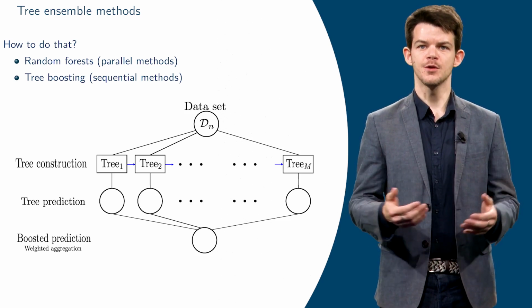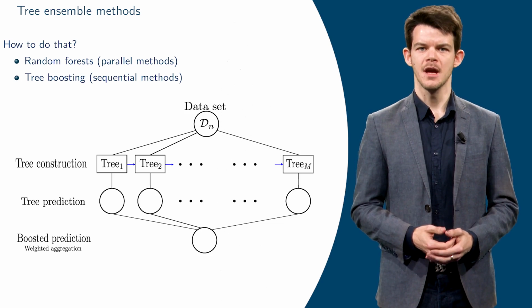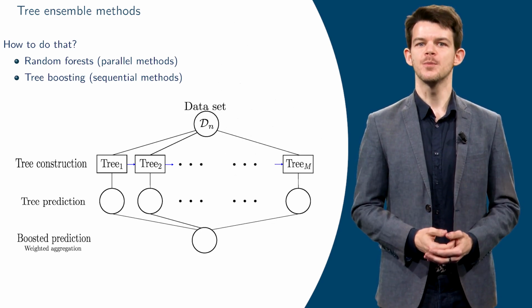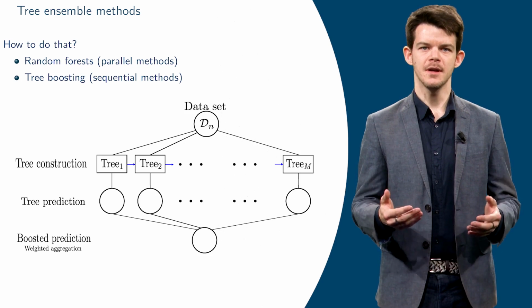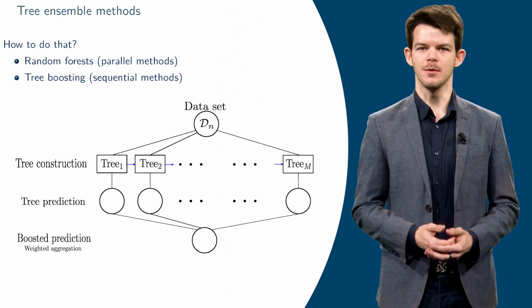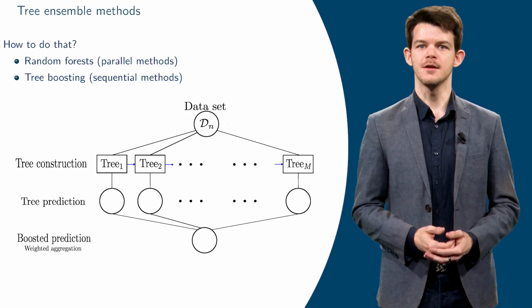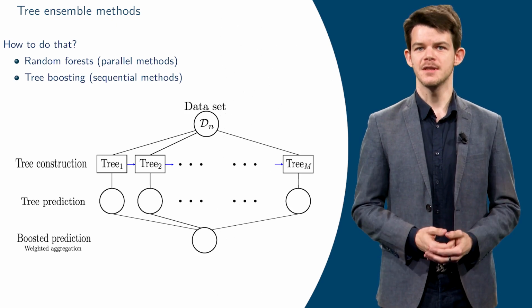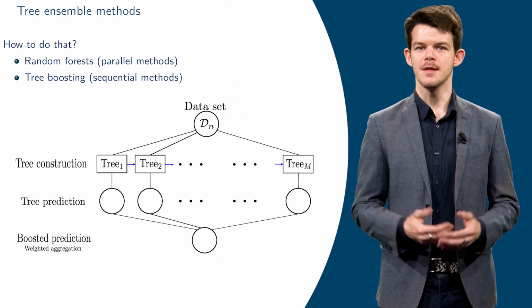Here, the construction of the tree is sequential. The construction of a tree depends on the previous trees. In particular, this construction is not parallelizable. Tree boosting methods are therefore, a priori, more expensive in terms of computation time than random forests.